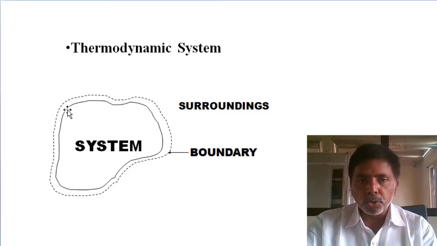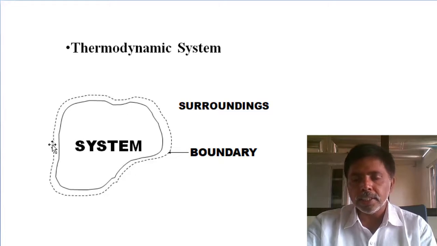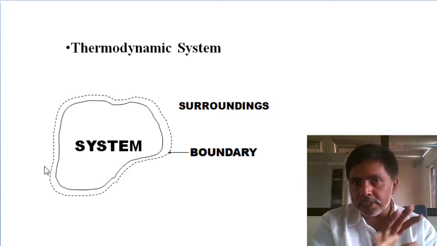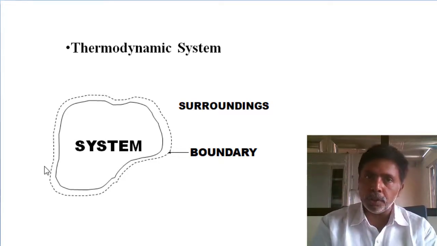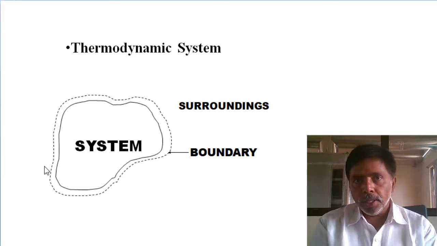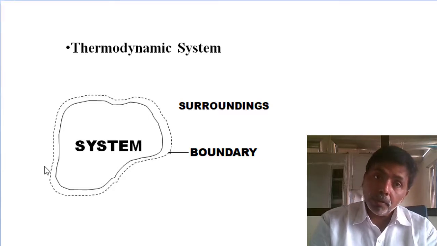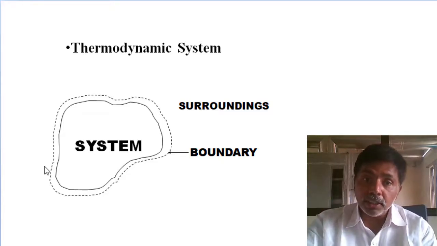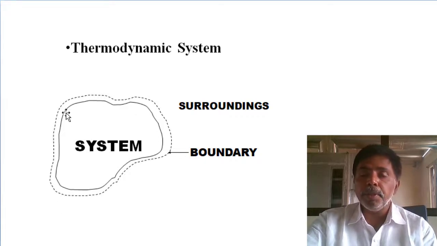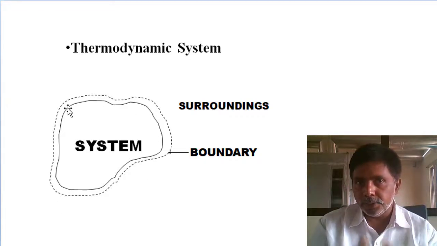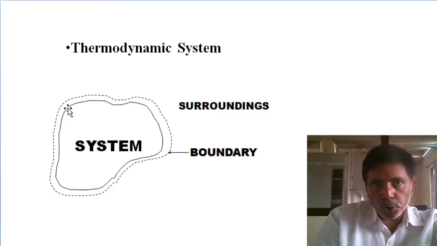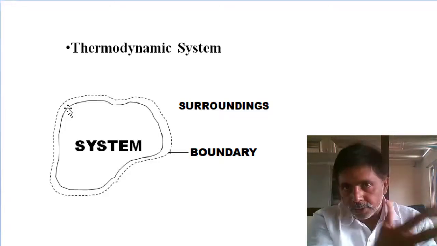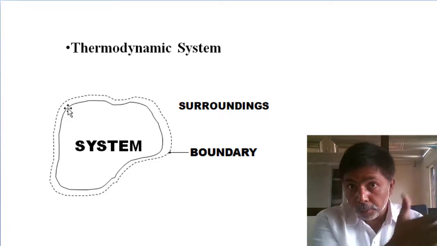You can see I drew two types of boundary, dotted line and clear line. Mathematically we are not considering the boundary thickness; we consider it as zero only. But the boundaries may be fixed, may be movable, may be real, may be imaginary. The dotted line I showed may be imaginary. Like this room I selected, room windows are there. If I open the windows, I still feel that is the boundary, but the boundary is imaginary.